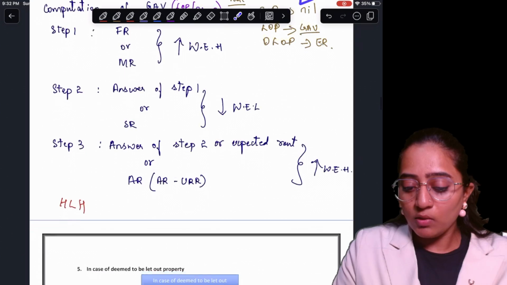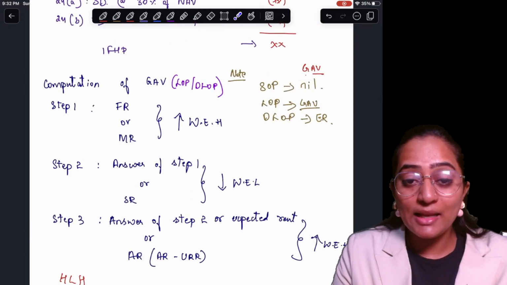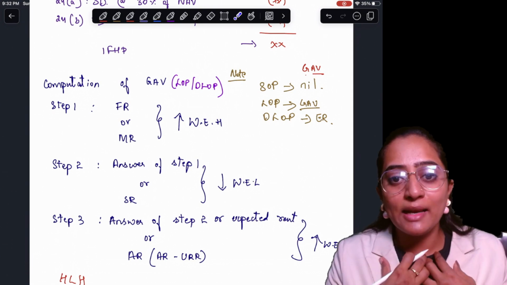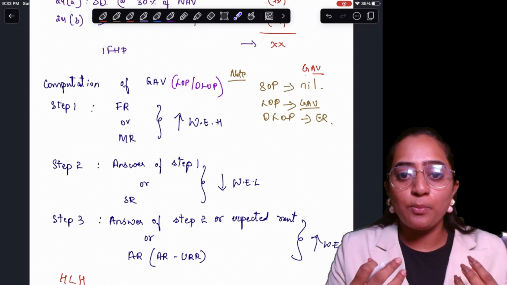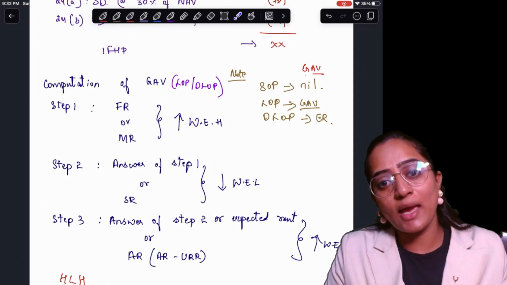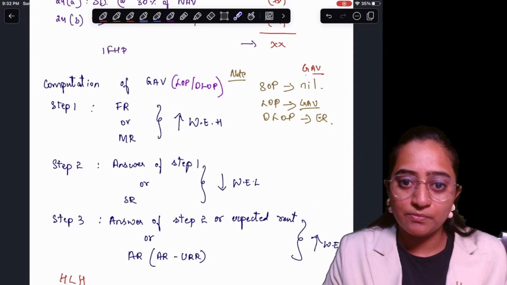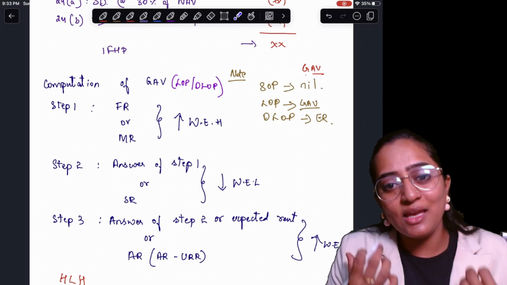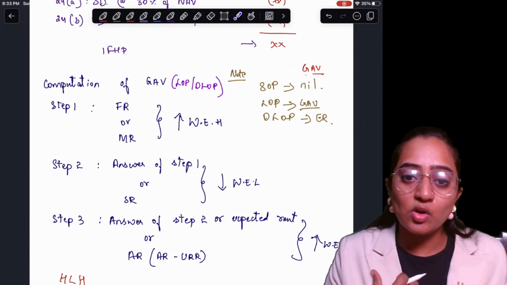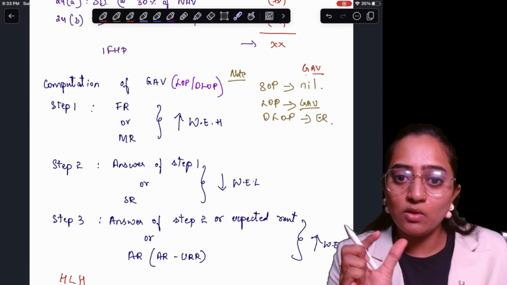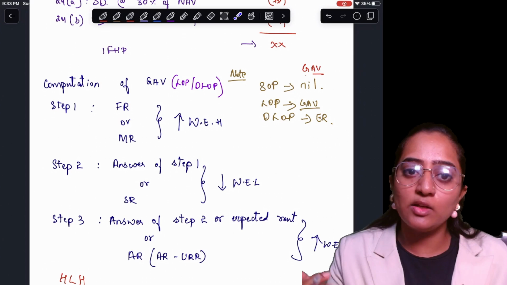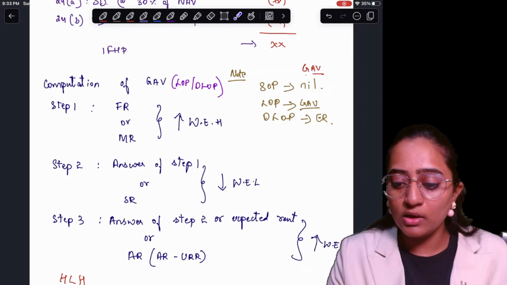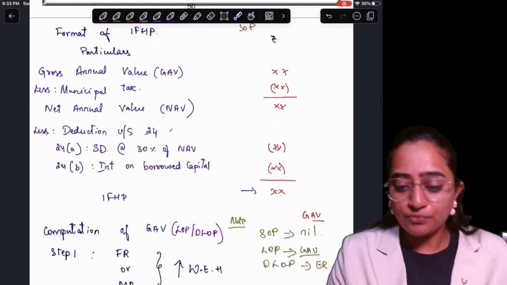See here, whatever you are calculating, this is for the let out property, right? Let out property means LOP, where you are going to collect the rent. Self occupied property means you yourself are staying. Do you pay rent to yourself? Not possible. As this is self occupied property, you're not going to receive anything from that property as income. So your gross annual value for that house property where you're staying for residential purpose is going to be nil.